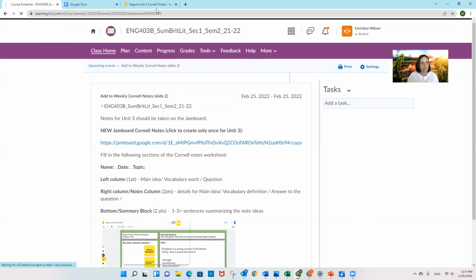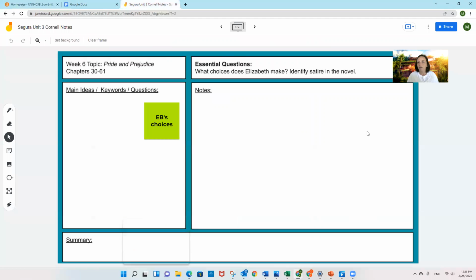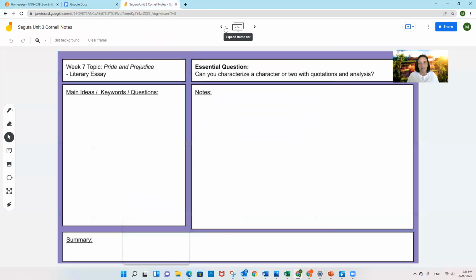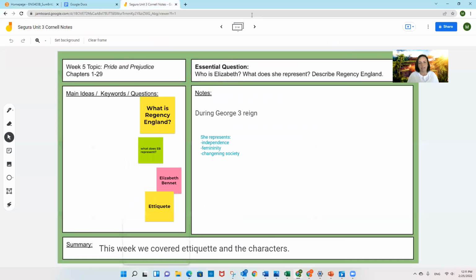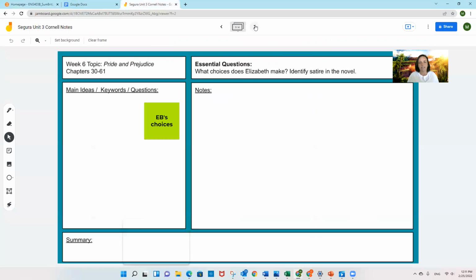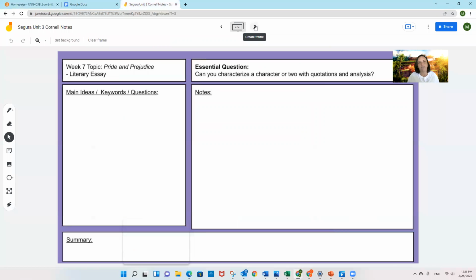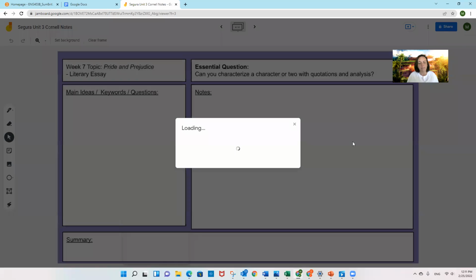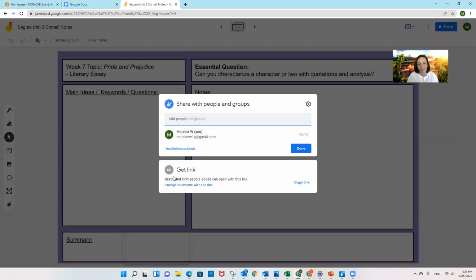So one more time, we'll go back to my Jamboard. I left them open over here. When all 4 slides, you're filling out slide 2 this week, slide 3 in week 6, and slide 4 in week 7. When it's all filled out and your notes are good, you have 5 points worth of notes on each slide, you feel like you took good notes, you're going to click this share button. Right now they are private, only to me, because I made a copy and I didn't change anything.